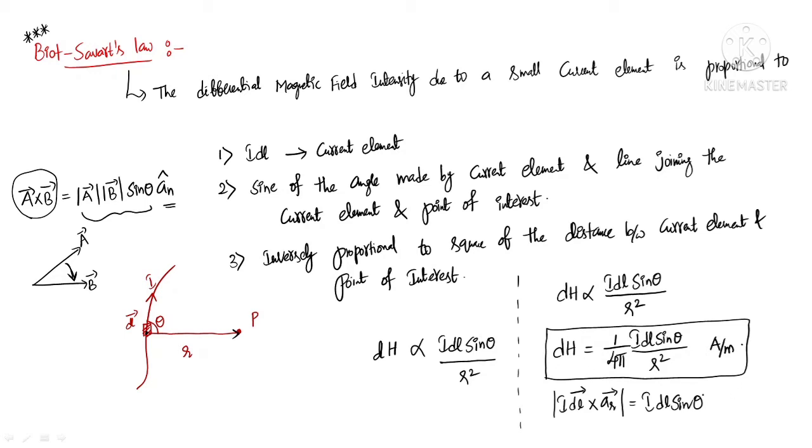Now, in place of I dl sine theta, what I can write? Magnitude of I dl bar cross aR bar. If you want to write the vector notation of this, I can write dH bar as I dl bar cross aR bar divided by 4 pi r square.